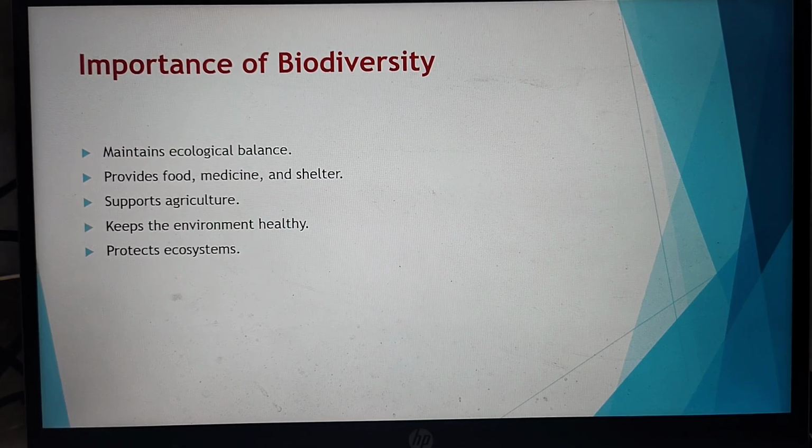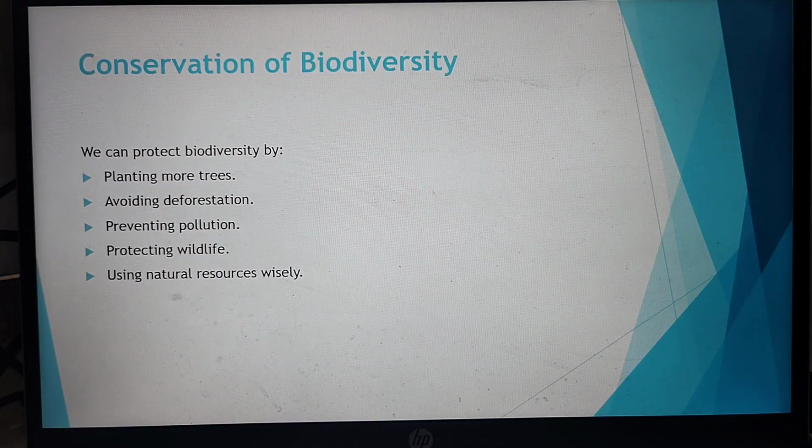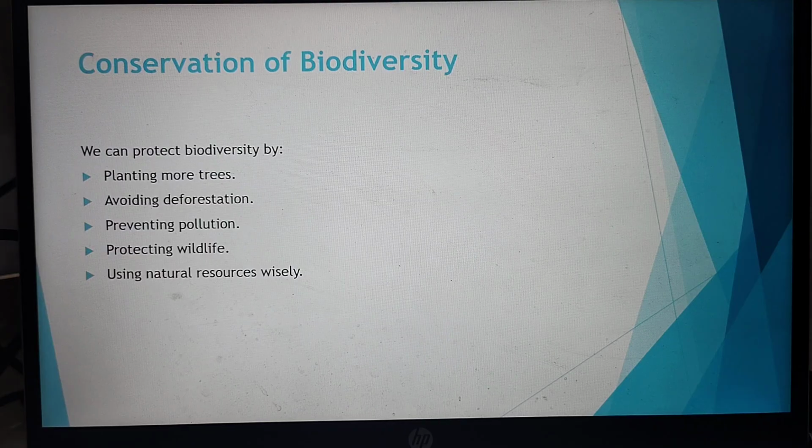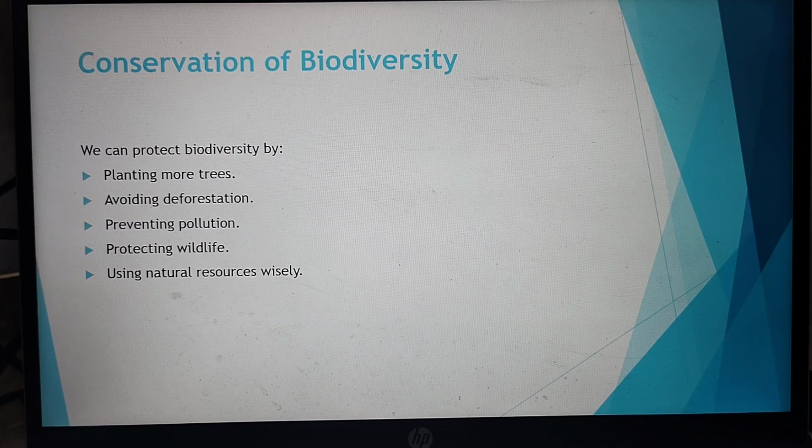Because of its great importance, we need to conserve it. And how do we conserve it is a great question. We can protect our biodiversity by planting more and more trees. Avoiding deforestation, which means cutting down of trees should be avoided, preventing pollution, protecting wildlife so that more and more plants and animals come and live in their habitat so that the biodiversity can be expanded, and using natural resources very wisely.